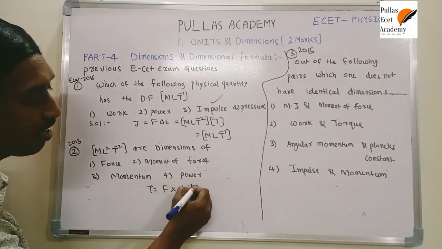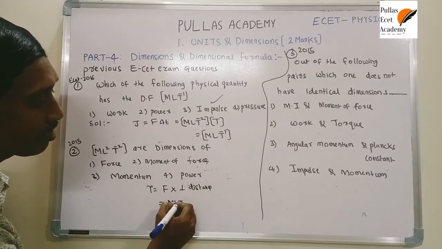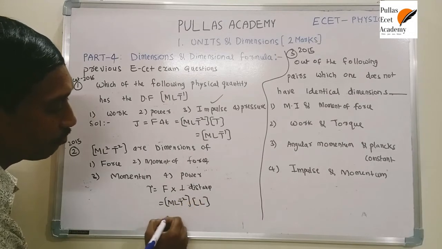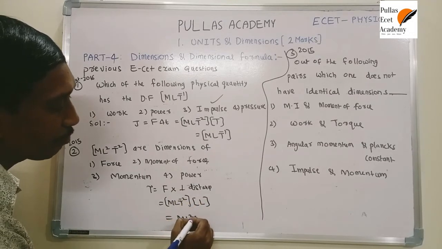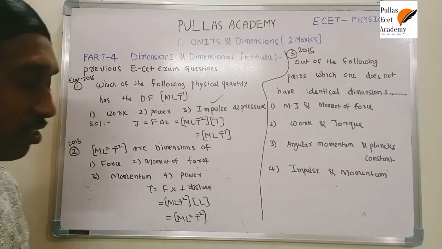Perpendicular distance, I already explained. So here the dimensional formula of force is M L T^-2, and the dimensional formula of distance is L. Then finally you get M L^2 T^-2. That's why the dimensional formula of torque is M L^2 T^-2.